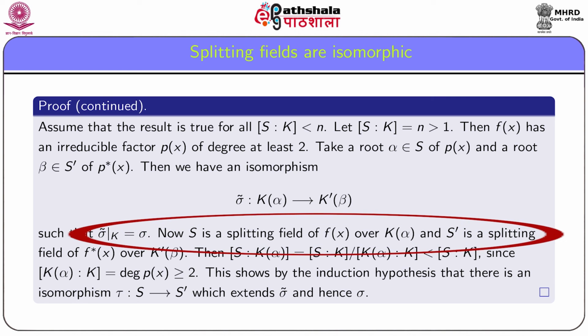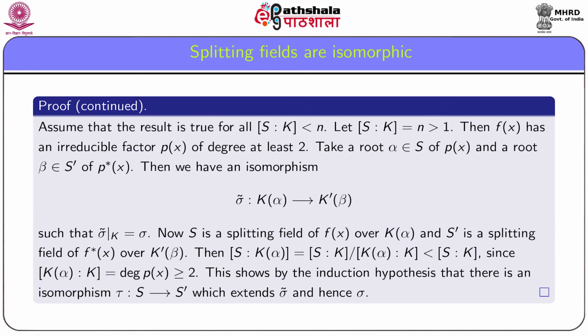Now, S can also be treated as a splitting field of f(x) over k(alpha), and S dash can be treated as a splitting field of f star(x) over k dashed(beta). Then the degree of the extension S over k(alpha) is equal to degree of the extension of S over k by degree of the extension k(alpha) over k.